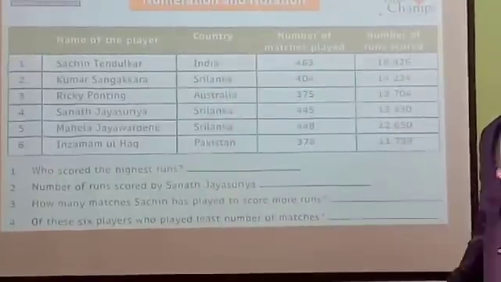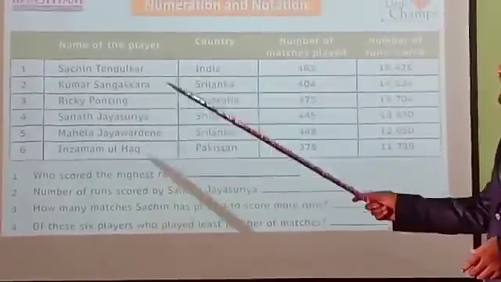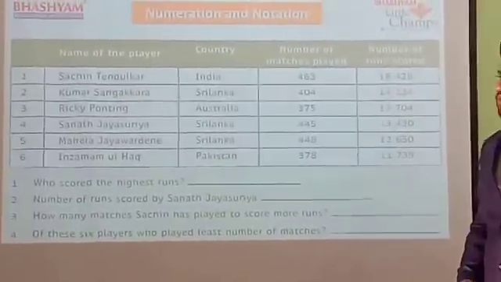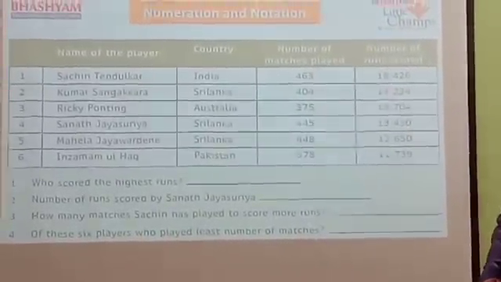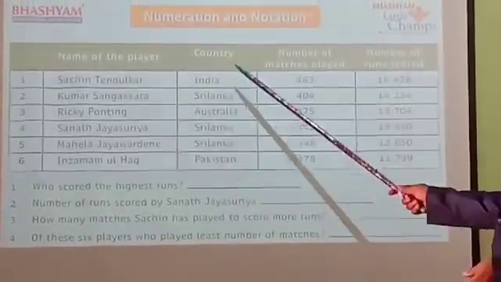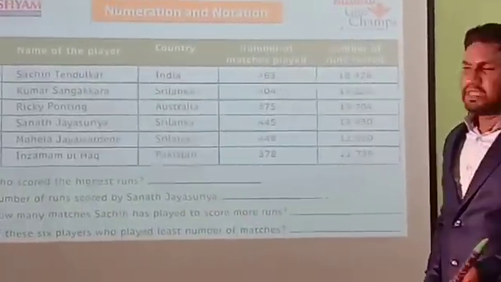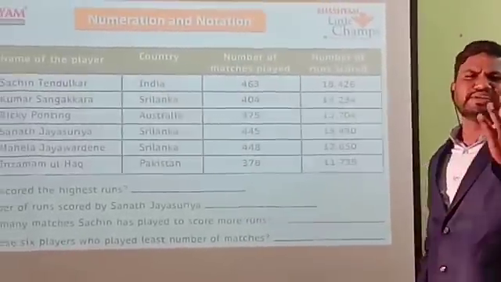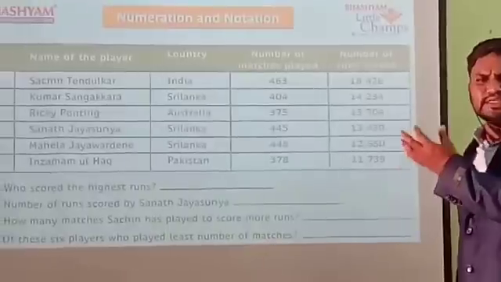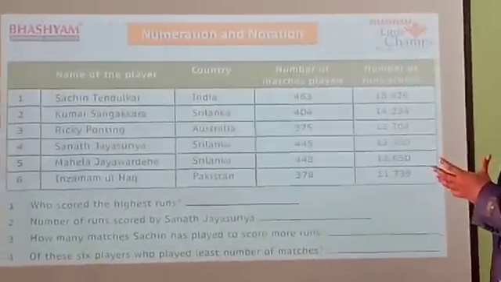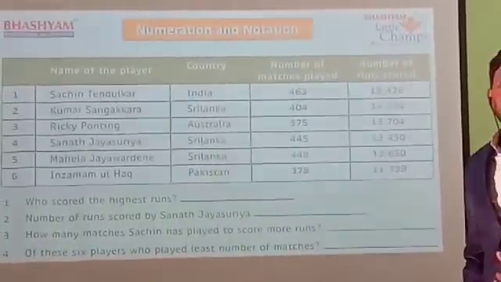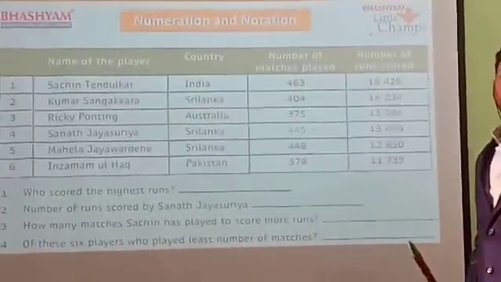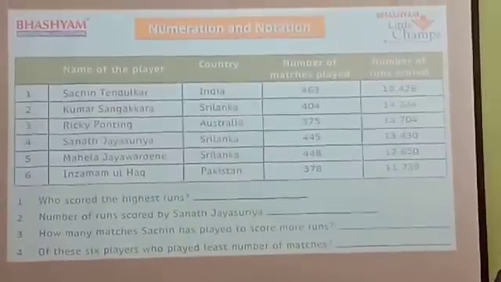So how many players are there here? Six players are given in the table. Those are Sachin Tendulkar, Kumar Sangakkara, Ricky Ponting, Sanath Jayasuriya, Mahela Jayawardene, and Inzamam-ul-Haq. Their countries, the number of matches, and finally the runs are also given. Everyone, take a minute to look at the screen and identify them. I will ask questions on this table. Okay, children? Yes. Now I will ask the questions.